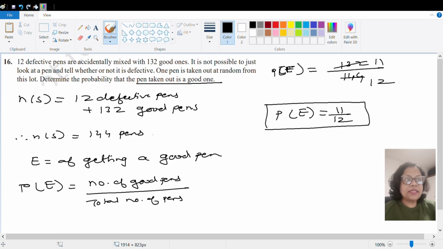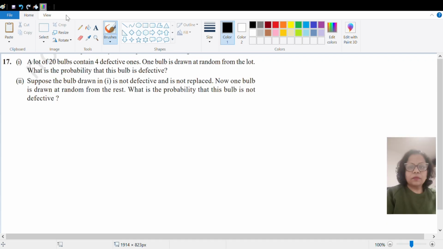Question number 17. Okay, so let us start with the 17th question. We'll read the question. A lot of 20 bulbs contains 4 defective ones. One bulb is drawn at random from the lot. What is the probability that the bulb is defective? So we'll do this first sub question here.